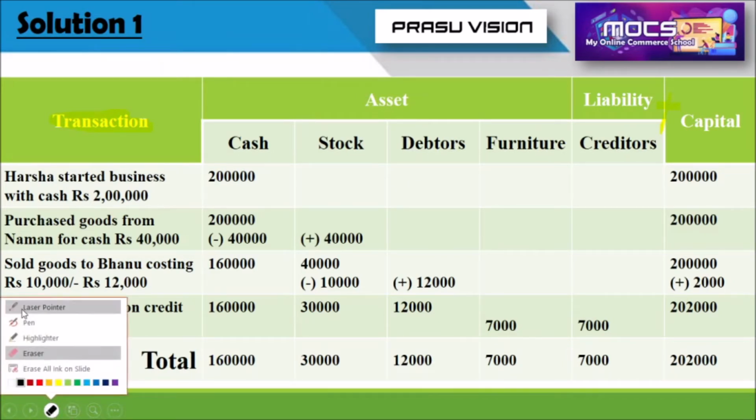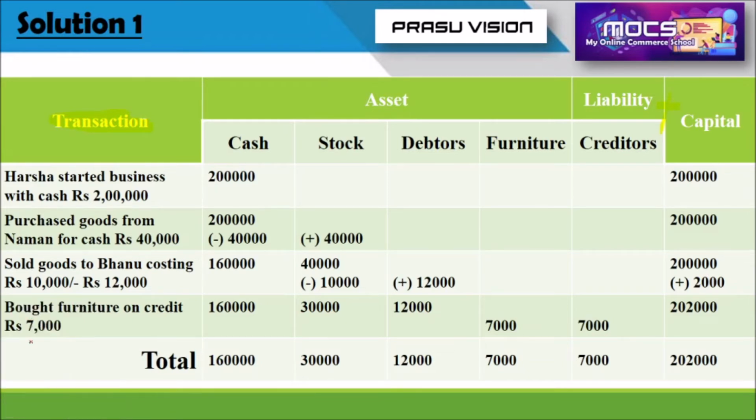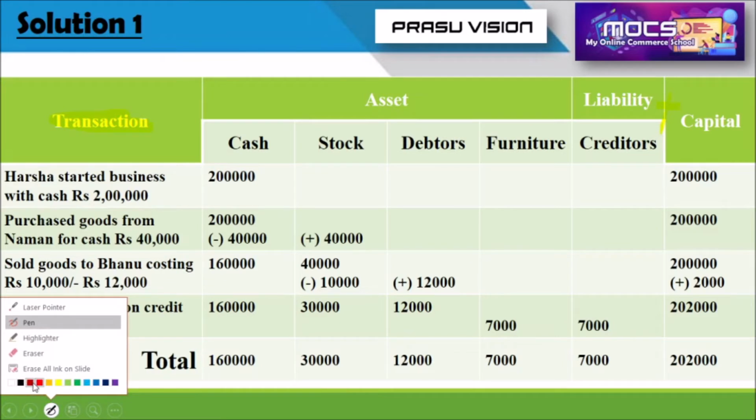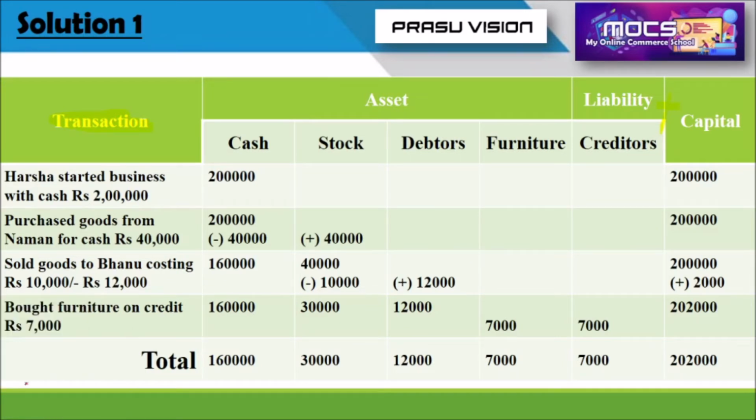So whenever we are doing this, we have to keep in our mind all these things, what is happening for the firm. Okay, so asset includes the different items that can be identified from the transaction which comes under the category asset.